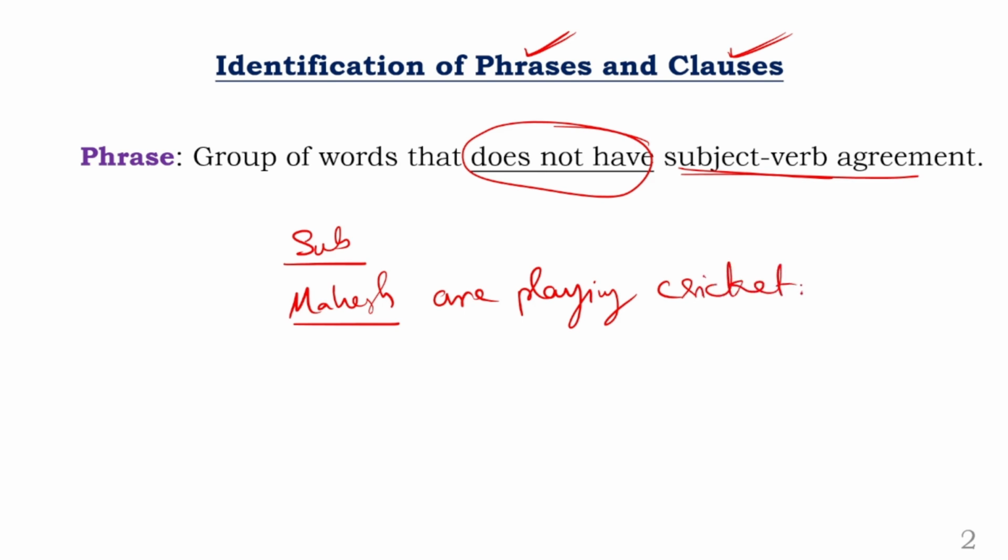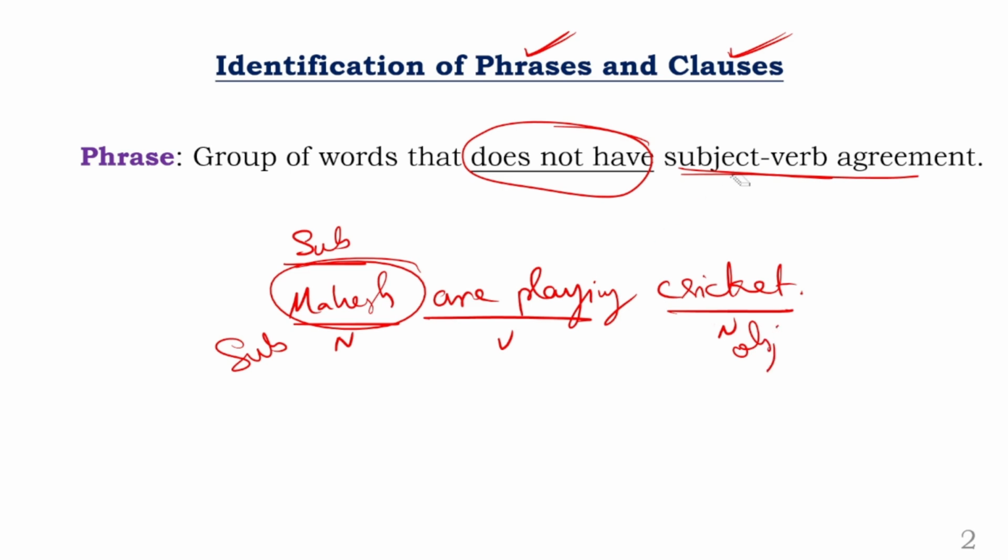If I write this statement here, are playing is a verb combination, a helping verb with a main verb. Cricket is one noun, Mahesh is one noun. Out of these two nouns, which noun is doing this action? Mahesh is doing the action. So this becomes the subject, and cricket will obviously become the object.